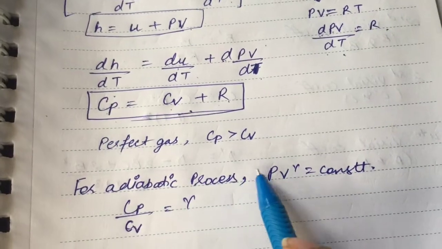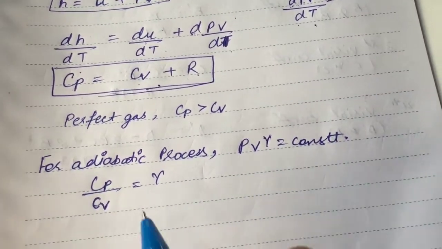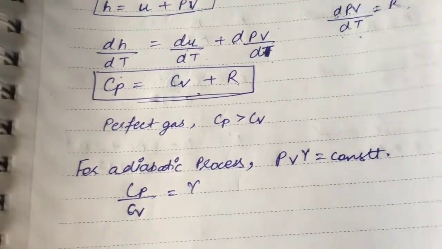And for adiabatic processes, we know PV to the power gamma is constant. Cp by Cv is equal to gamma.